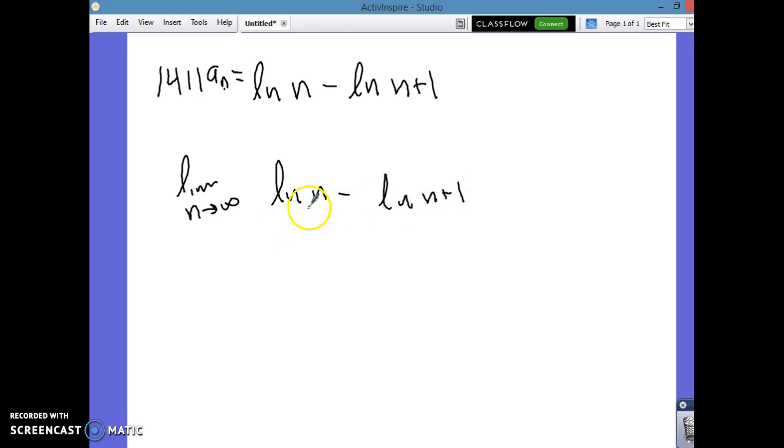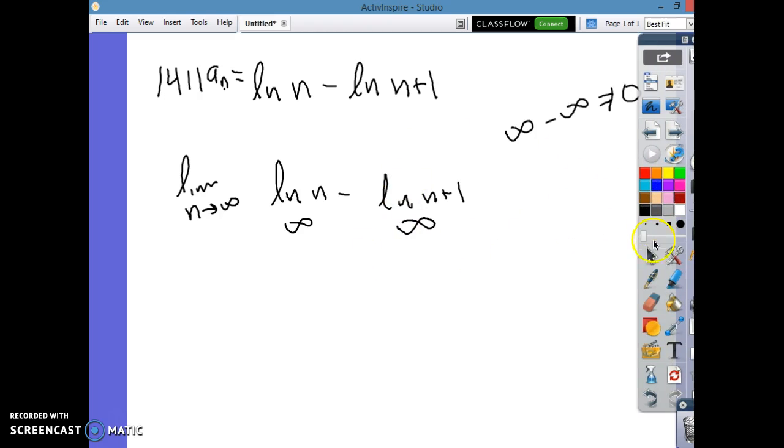Now, as we evaluate these as we go to infinity, both of these grow without bound to infinity. That's not really going to help us out, because infinity minus infinity does not always equal 0. Infinity is not a number. It does not have the laws and rules of real numbers.